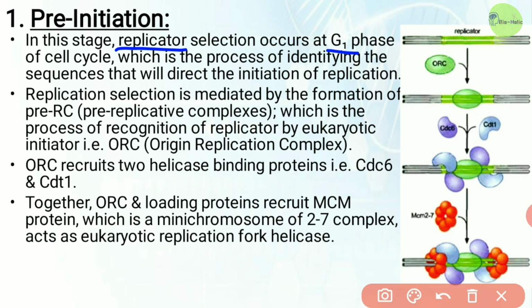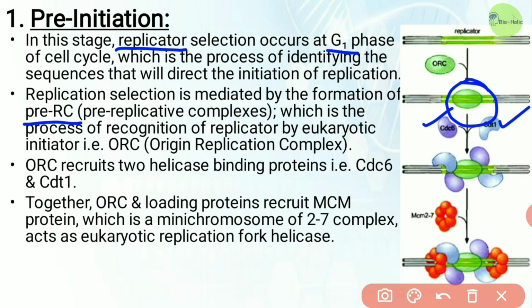Okay, and replicator selection is mediated by the formation of pre-replicative complexes or pre-RCs. The first step in the formation of pre-RCs is the recognition of the replicator by the eukaryotic initiator ORC, or origin recognition complex. Once ORC binds with the replicator, it recruits two helicase loading proteins, that means CDC6 and CDT1.